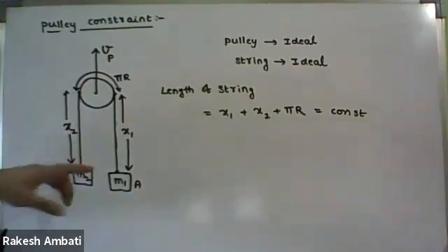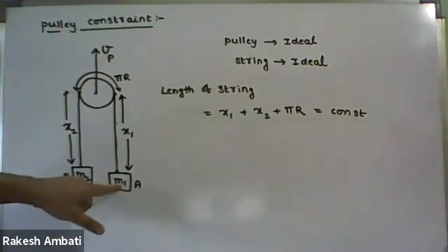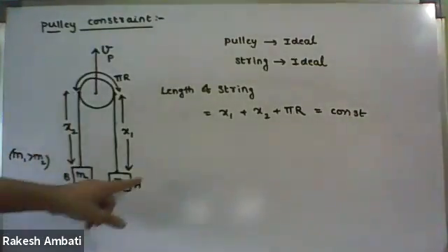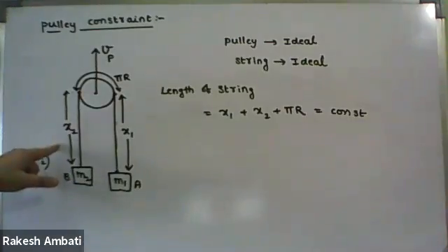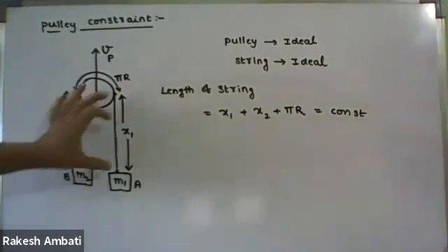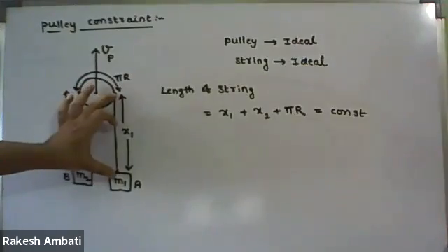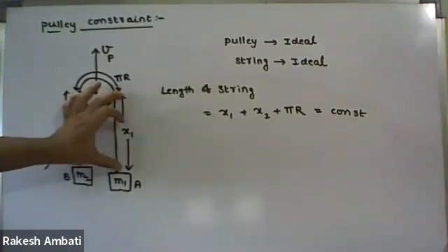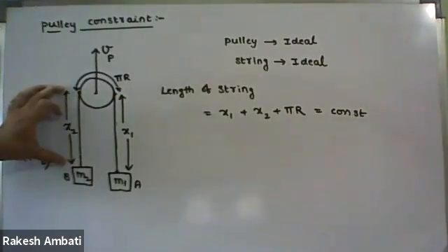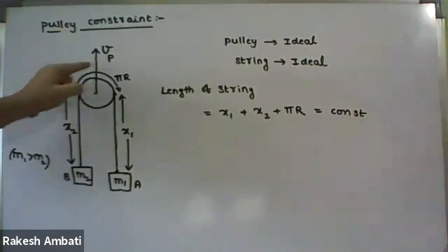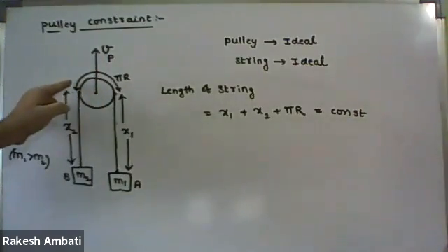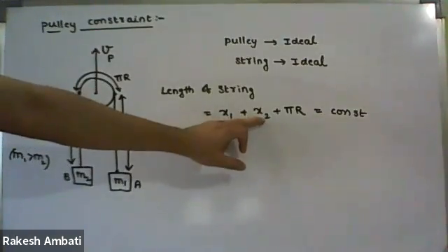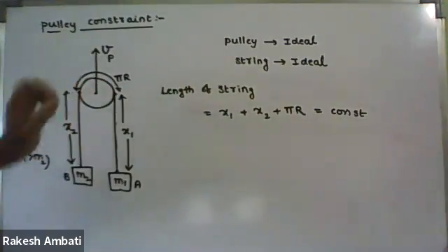If M1 is heavier and M2 is lighter, M1 will move downwards and M2 will move upwards. That means in this case, x1, this length, is constant or changes with time because of the motion of the block? It changes with time. And what about x2? It also changes with time. The length pi r does not change with time; it is constant. So x1 value changes with time, x2 value changes with time, but the pi r length will be constant.